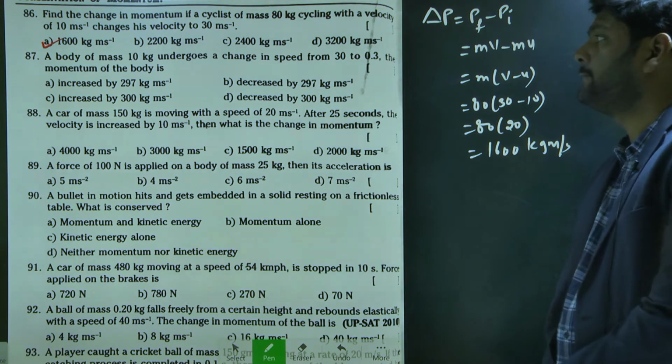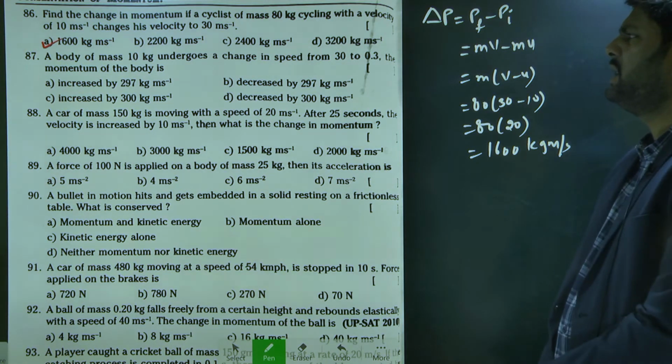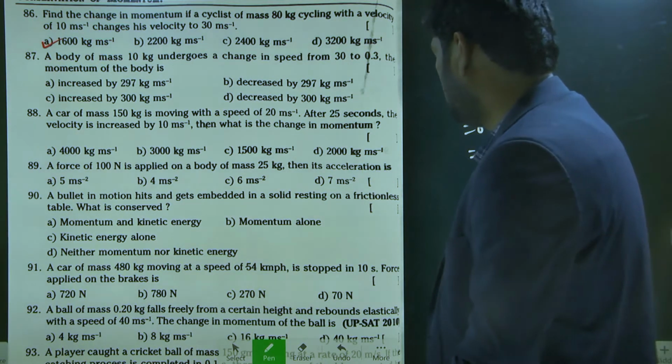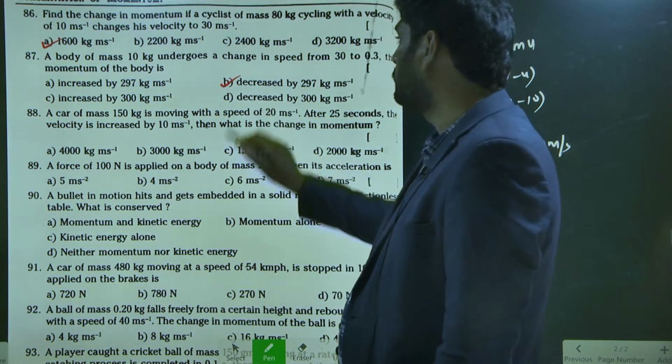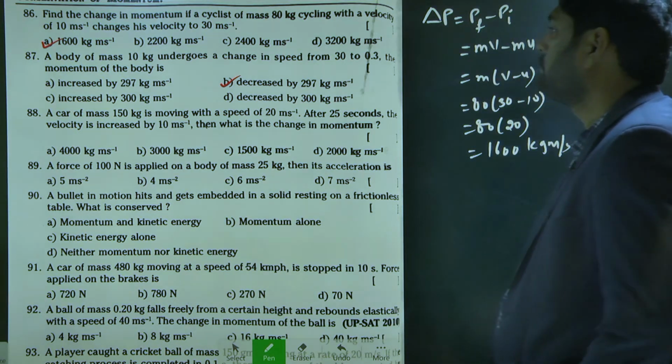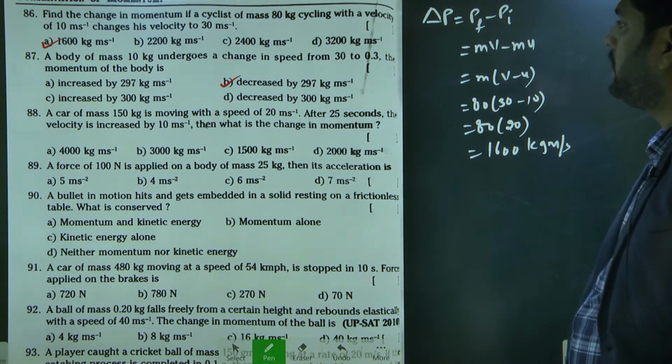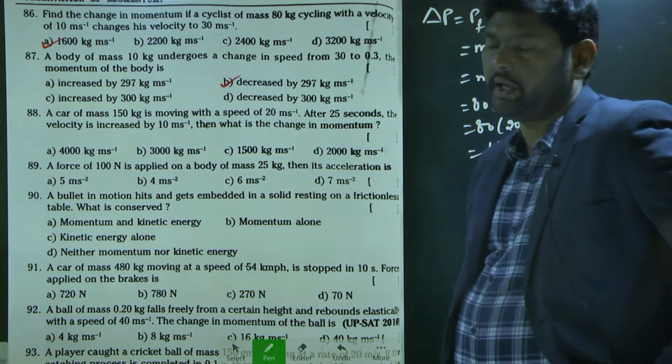So here also change in momentum. Option B. Yes. How? Changing velocity is 29.7. Decreased by 297. Yeah, you are right.